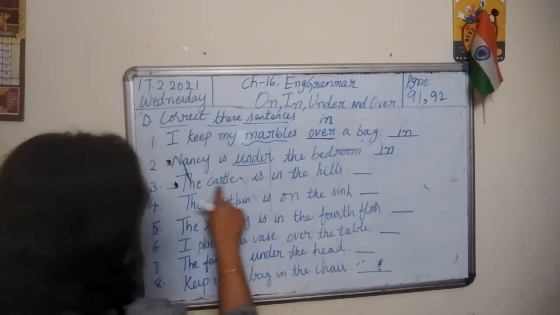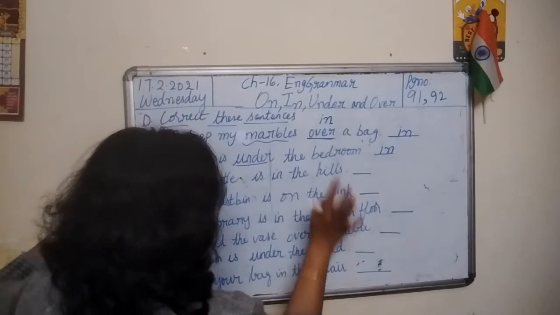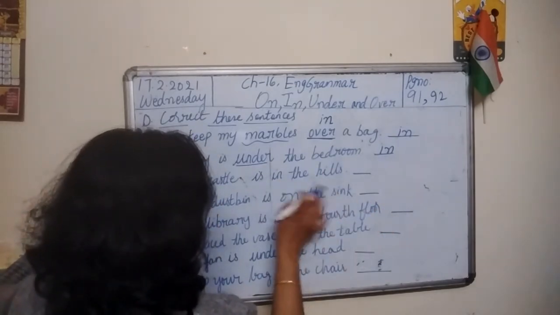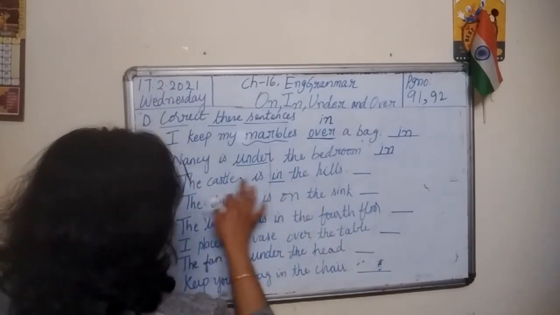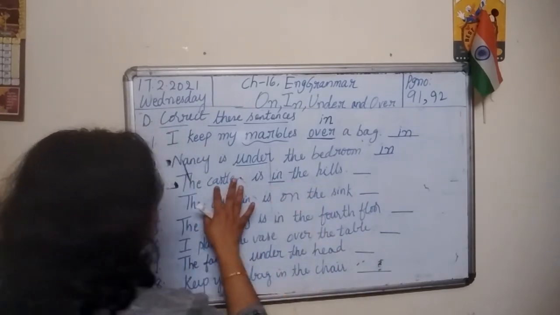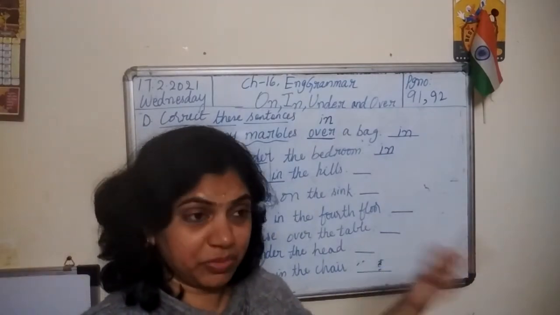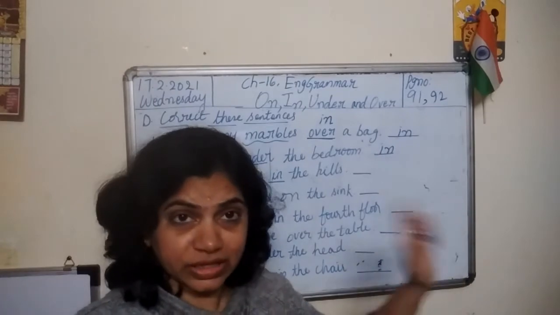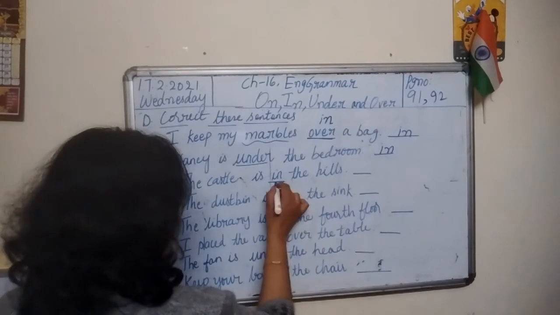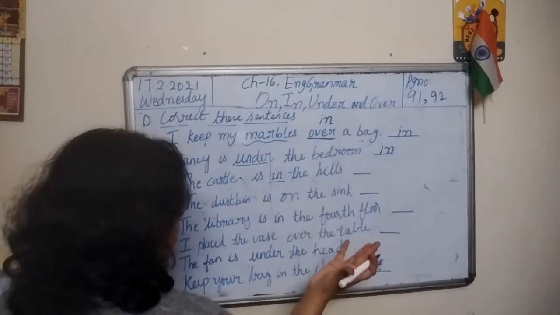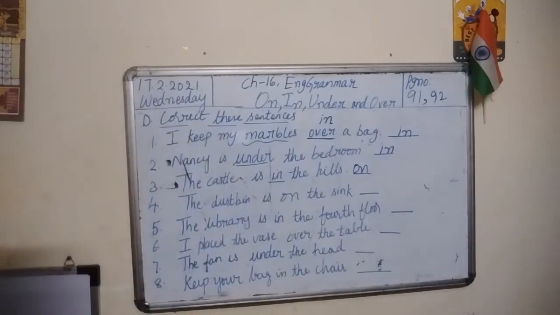Third one. The castle is in the hills. So first identify the preposition, in. Okay, so there is some mistake here. First understand the sentence. What is castle? Castle is a royal place where king and queen and prince, princess, all these people live. In is wrong. So what should be the right answer? The castle is on the hills.